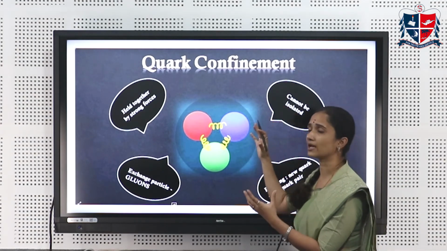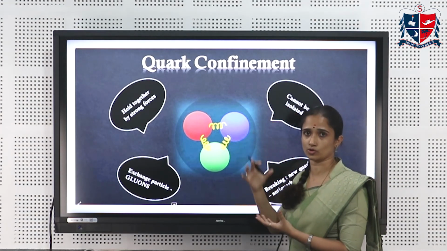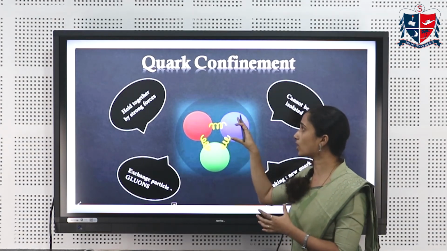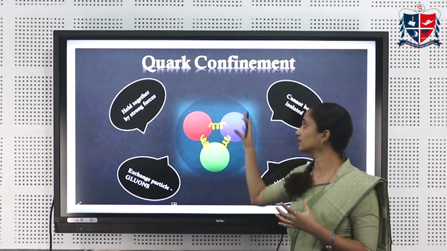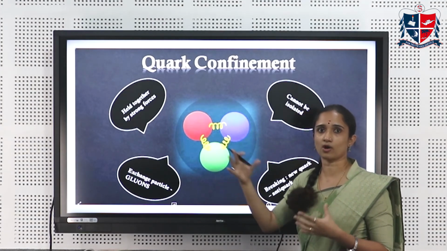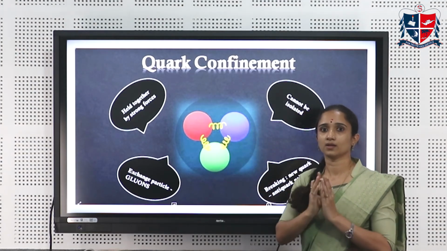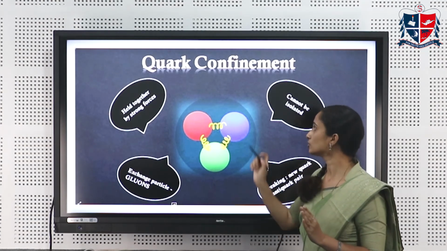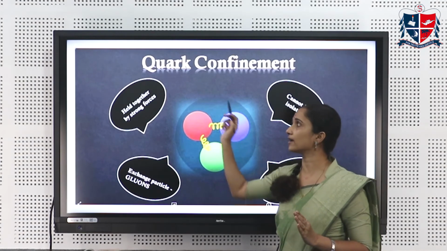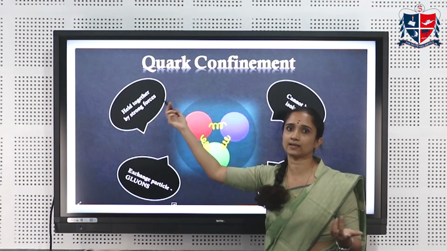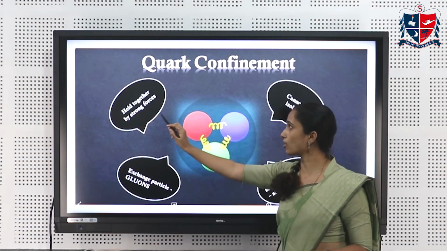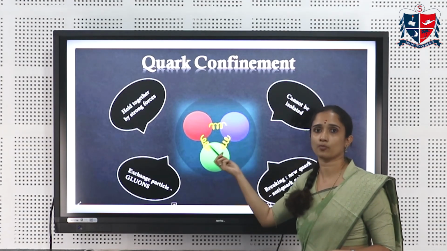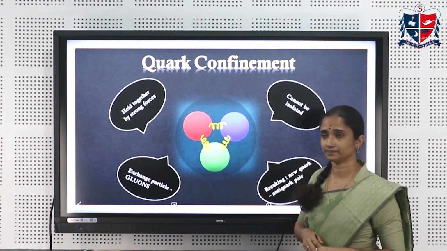So when you have a matter particle, say a proton or a neutron, it will be composed of 3 different quarks, and the color of the quarks will be in such a way that the color of the proton or the neutron will be null. The proton or neutron will be absolutely colorless. So these quarks are held together by the strongest force in the universe, that is the strong force. So the strong force holds all the quarks together inside our neutron or proton or any matter particle.